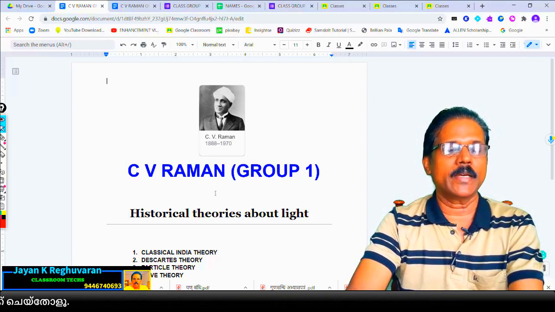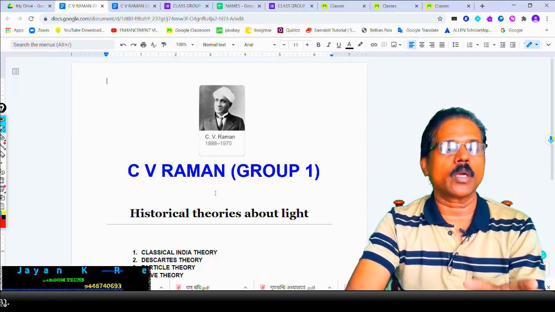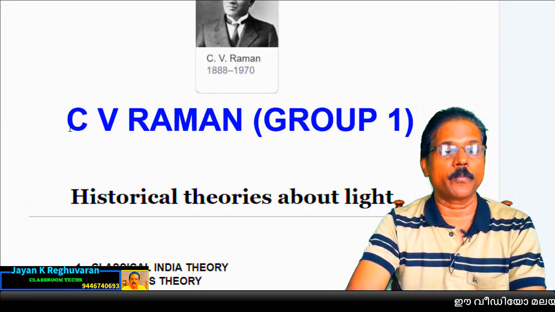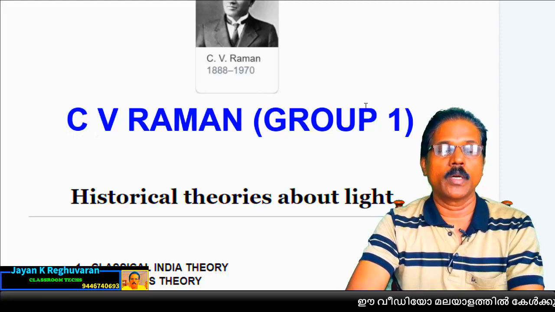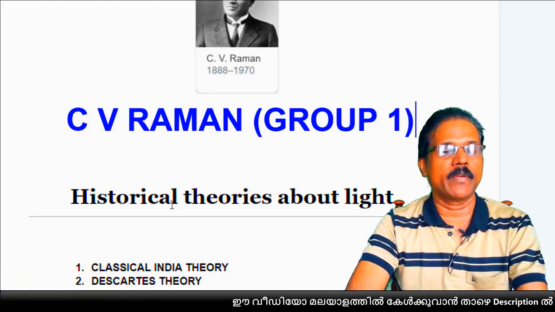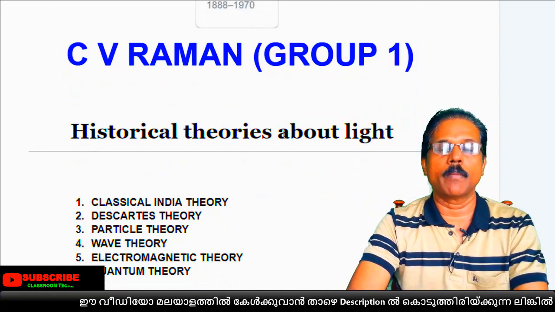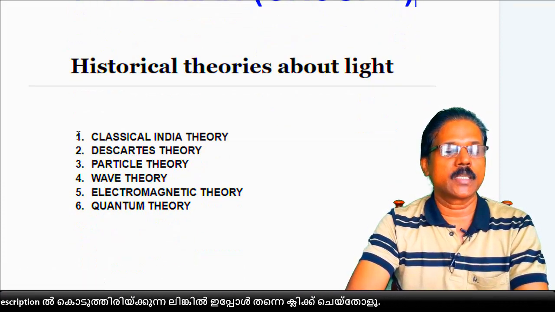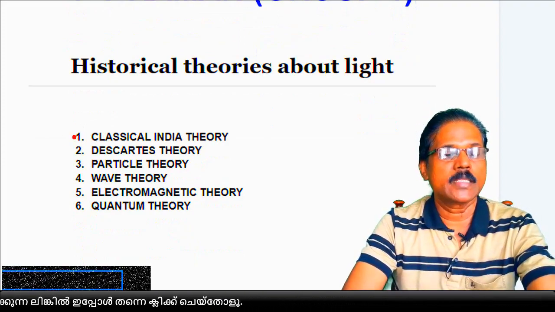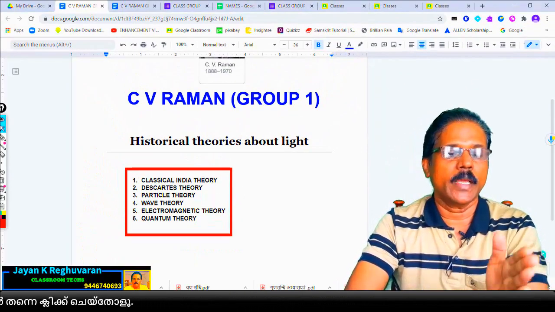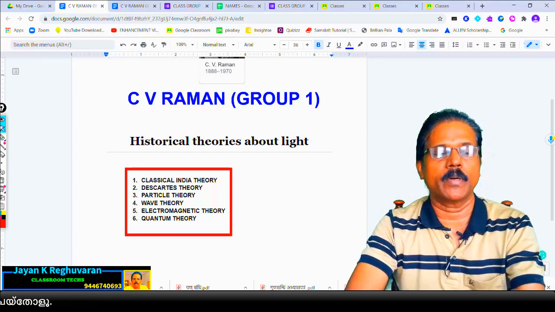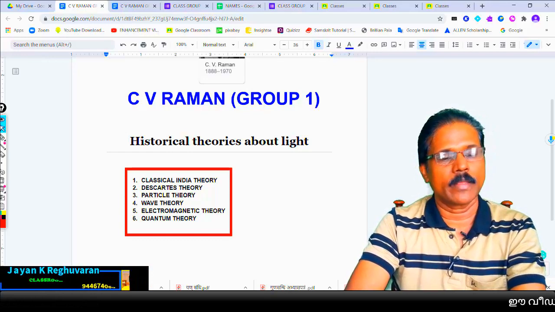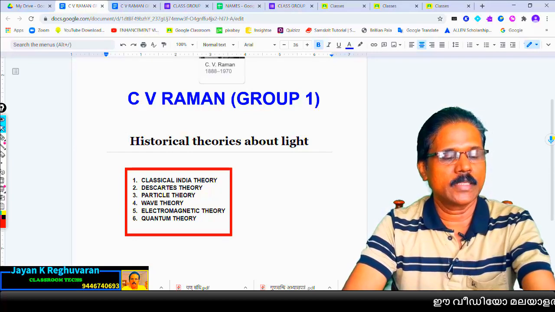So I have made one Google Doc for the CV Raman group. At the top of this page I have given the name CV Raman group, and just below this I have given the heading historical theories about light, and below this heading I have given 6 topics. When they get this page they will type about these topics. Each one will take one topic and type and send it back. This is our project.